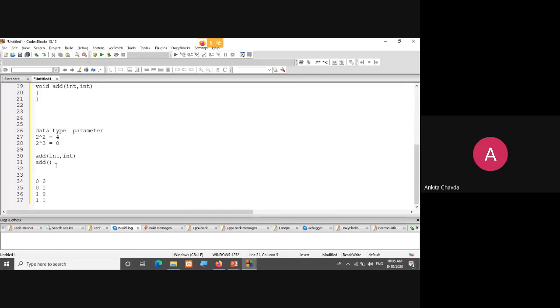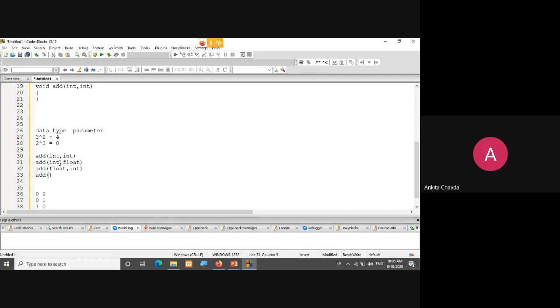So this is valid. Second time, first is integer, and wherever there is one, that is float. Say suppose, this is your float. Third time, add: first is your float, and second is your integer, because wherever there is zero, that would be your integer.